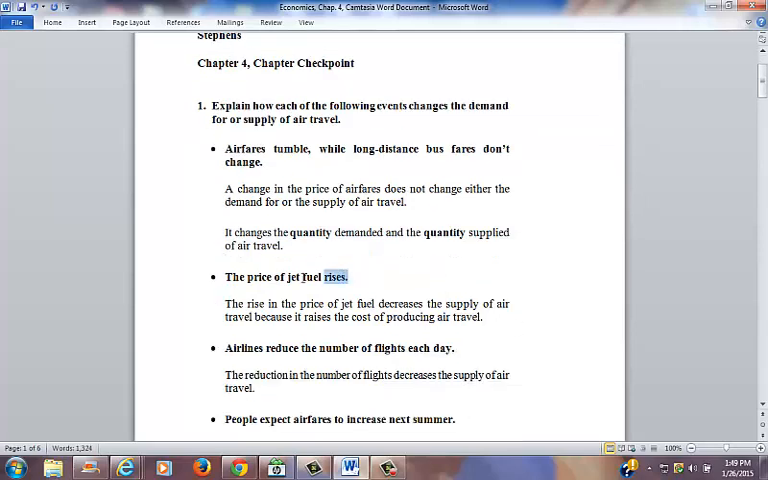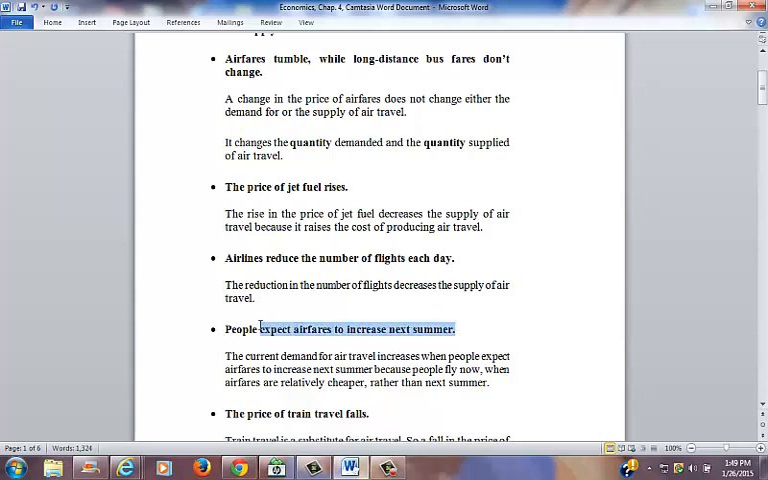The price of jet fuel rises. The rise in the price of jet fuel decreases the supply of air travel because it raises the cost of producing air travel. Airlines reduce the number of flights each day. The reduction in the number of flights decreases the supply of air travel. People expect airfares to increase next summer. The result is that the current demand for air travel increases when people expect airfares to increase next summer, because people fly now when airfares are relatively cheaper rather than next summer.